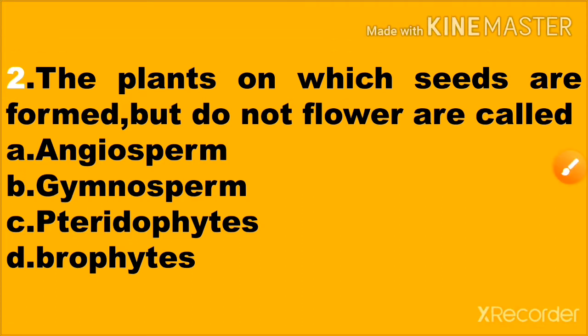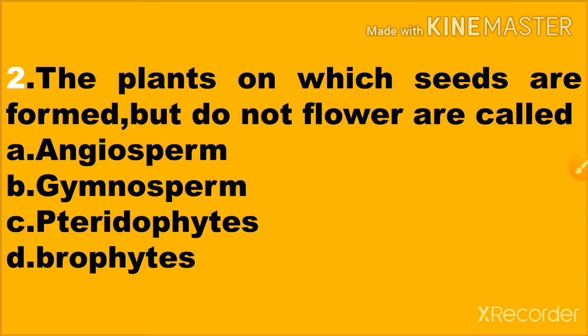Pteridophyta means the plant body is differentiated into root, stem, leaves, and the vascular tissue is present. The next one, Bryophyta, is the amphibians of the plant kingdom.